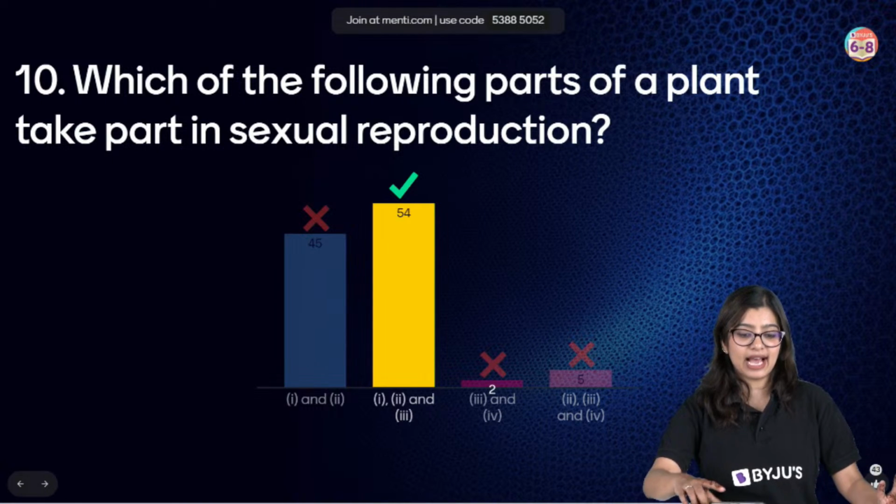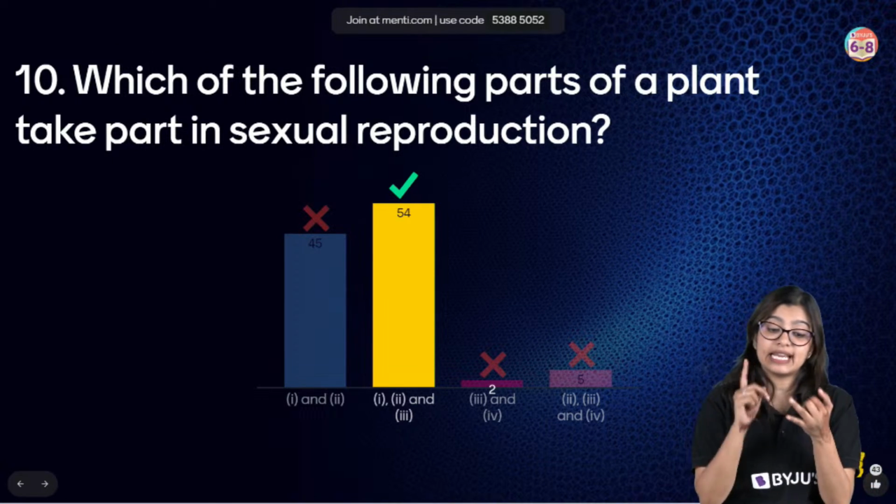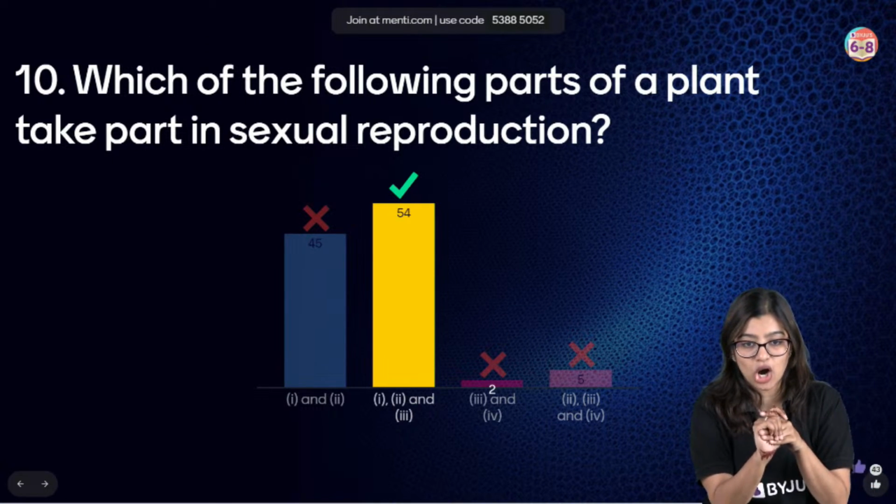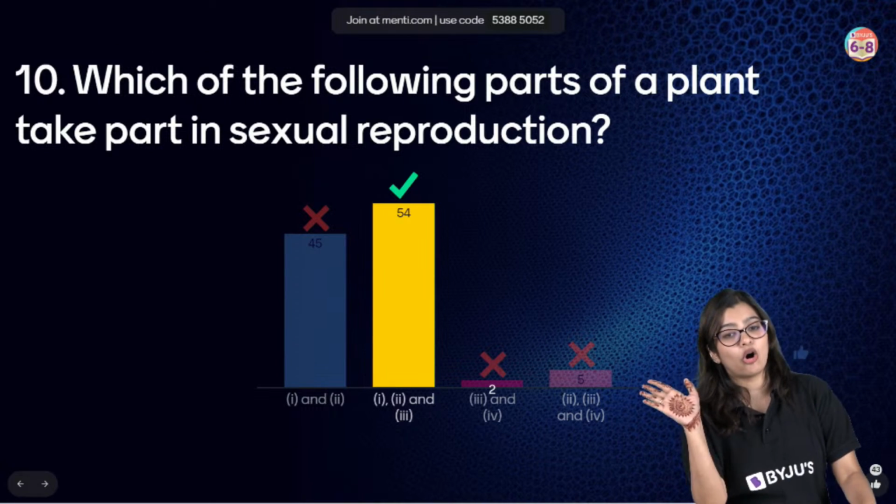So with this, everybody, as you all know, in sexual reproduction, seeds, flowers, fruits are mainly involved, which is why the correct answer is option B.